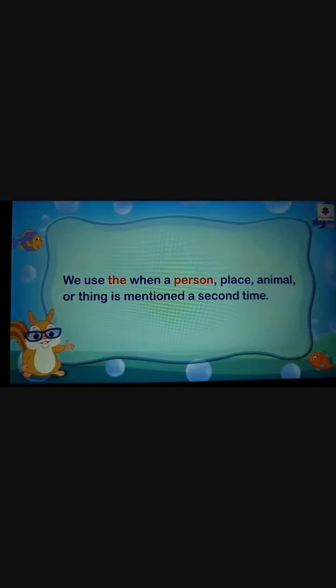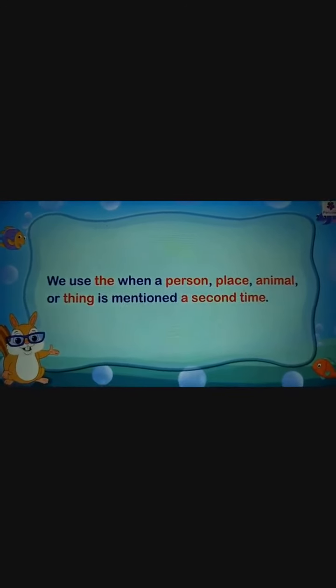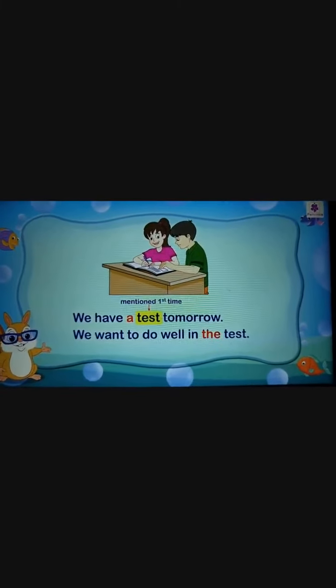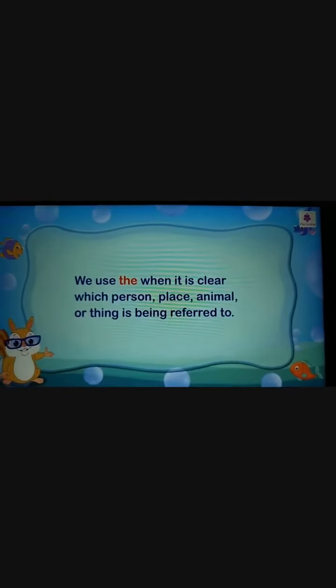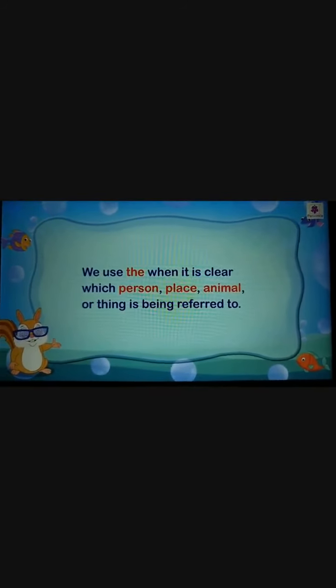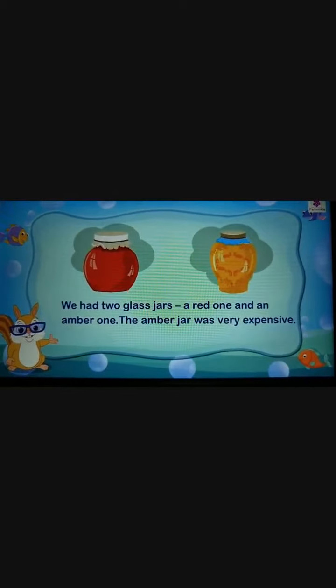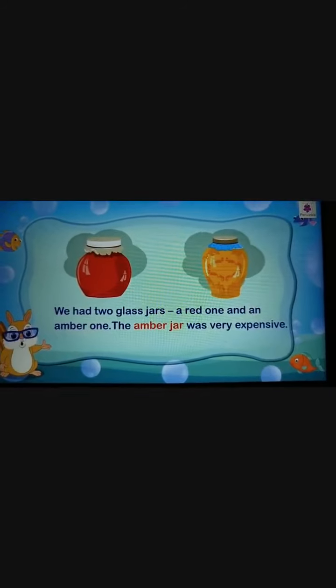Use the when a person, place, animal or thing is mentioned a second time. For example, we have a test tomorrow. We want to do well in the test. Test is mentioned 2 times here. We use the when it is clear which person, place, animal or thing is being referred to. For example, we had 2 glass jars, a red one and an amber one. The amber one was very expensive.